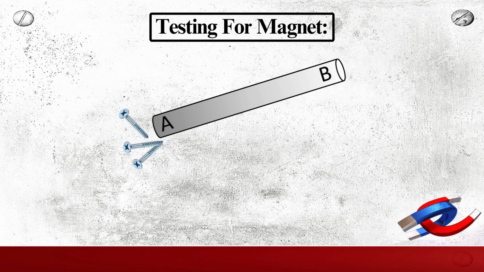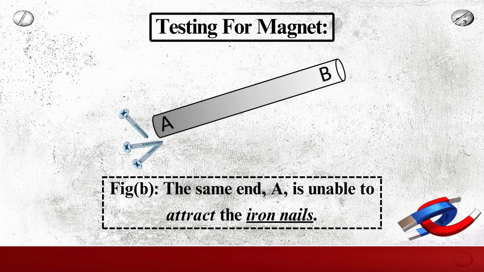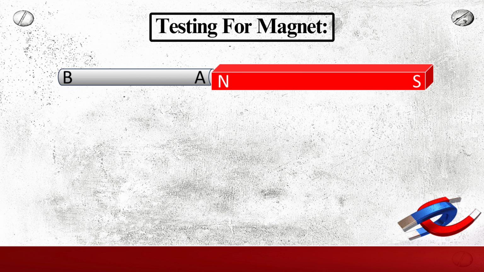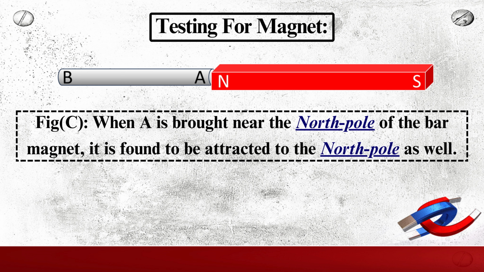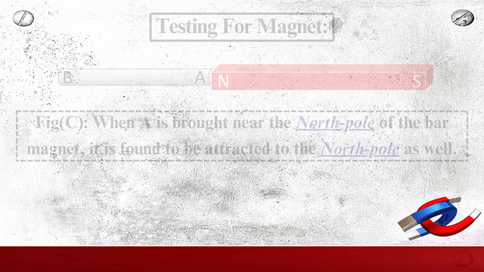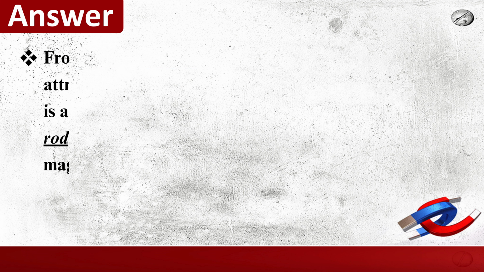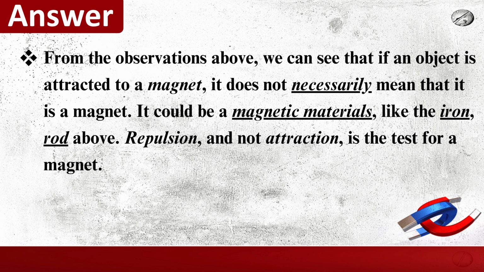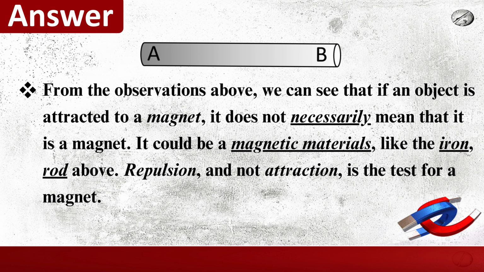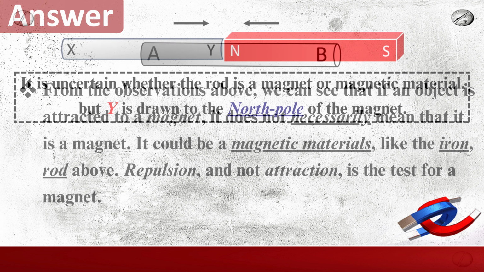Testing for magnet. In figure B you can see that the same end A is unable to attract the iron nails. Testing for magnet. In figure C, you can see that when A is brought near to the north pole of the bar magnet, it is found to be attracted to the north pole as well. Okay, we are going to tell you the answer for that. From the observation above, we can see that if an object is attracted to a magnet, it does not necessarily mean that it is a magnet. It could be a magnetic material, like the iron rod above. Repulsion and not attraction is the test for a magnet.